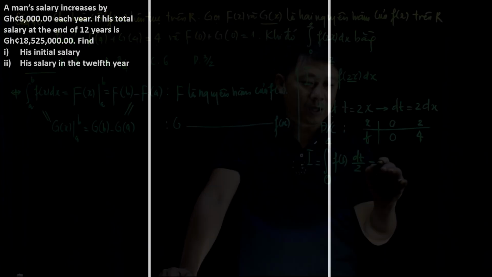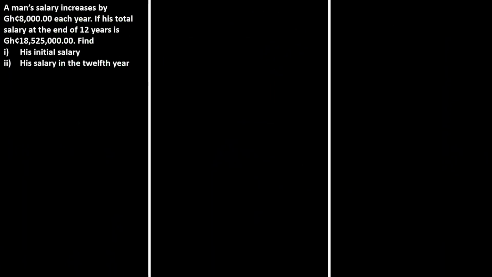Problem of the day. So today's problem of the day is E-maths as well. The question is very interesting. It says a man's salary increases by 8,000 each year. If his total salary at the end of 12 years is 18,525,000, you're supposed to find his initial salary. And then the second question says you are supposed to find his salary in the 12th year.